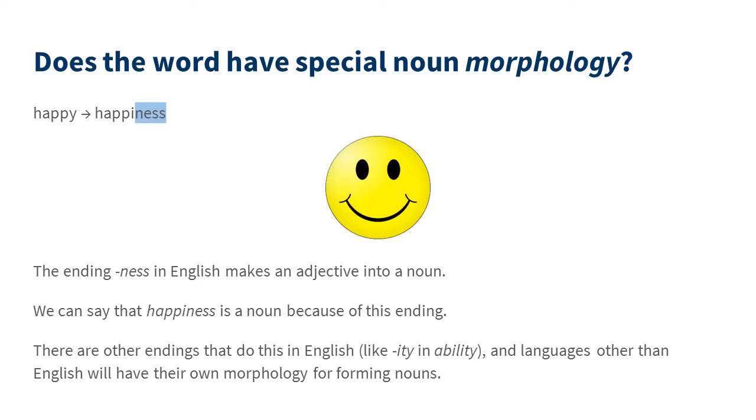Does the word have special noun morphology? For example, happy is an adjective, happiness is a noun, and there's a special piece that means that the adjective is now a noun. The ending ness in English makes an adjective into a noun. We can say that happiness is a noun because of this ending. There are other endings that do this in English, like ability has the ending ity, and languages other than English will have their own morphology for forming nouns.